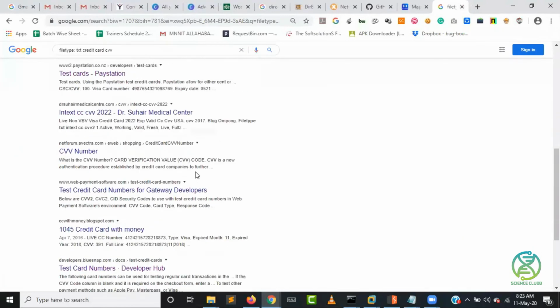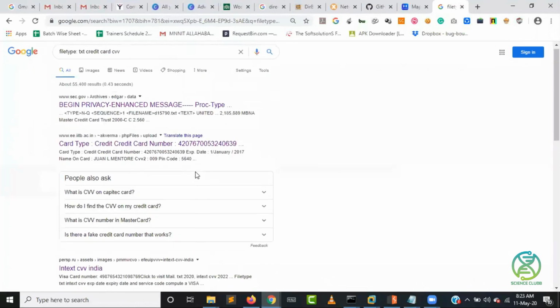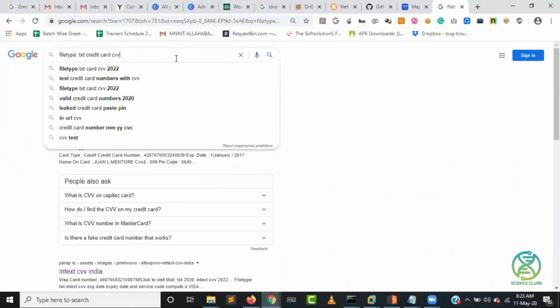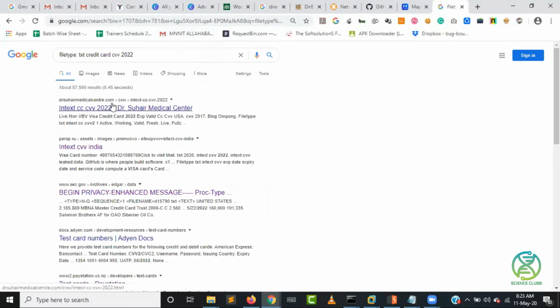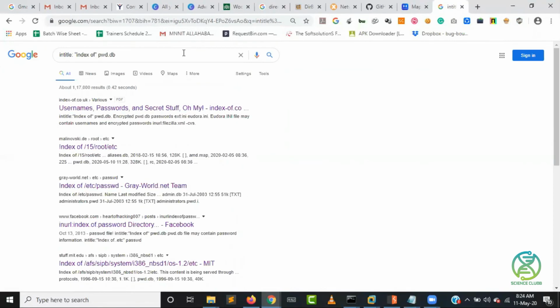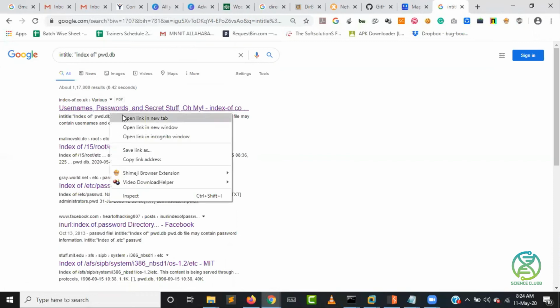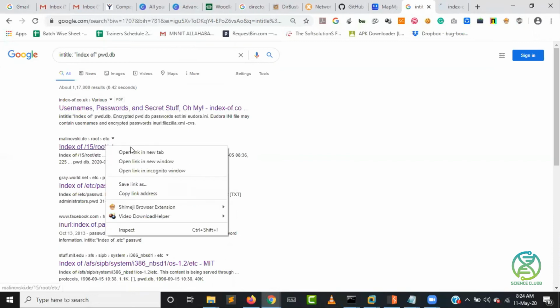So you have to do a little bit of research, and you have to make sure that the dork you're typing, suppose you write 2020, might give me some good results, basically cards which are not expired. This file is available with them, open and available. Okay, so just open this particular website and look for the passwords of this.